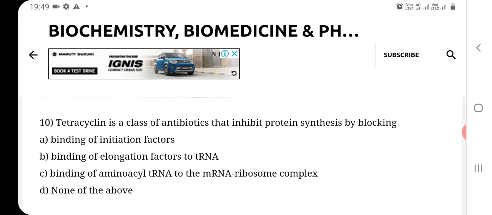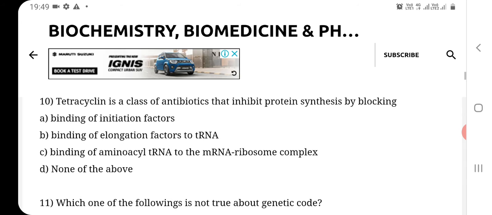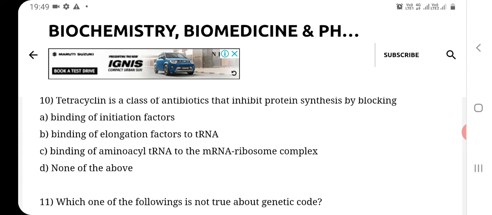Now see question number 10. Tetracycline is a class of antibiotics that inhibit protein synthesis by blocking: option A, binding of initiation factors; option B, binding of elongation factors to tRNA; option C, binding of amino acid tRNA to the mRNA ribosome complex; and option D, none of the above.